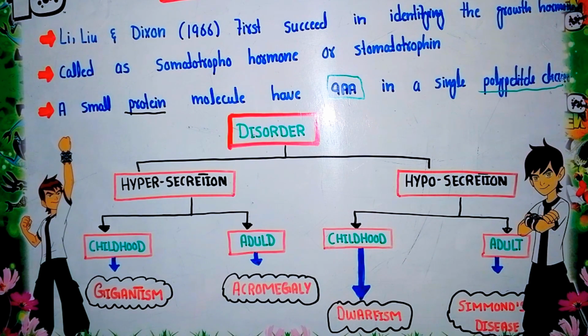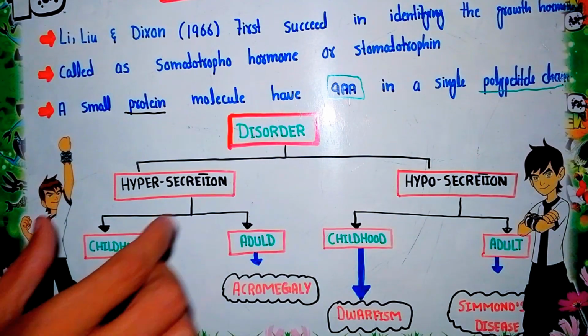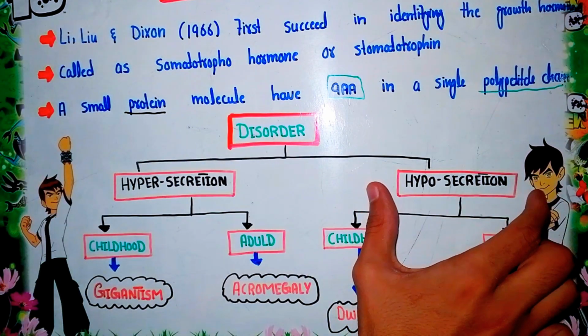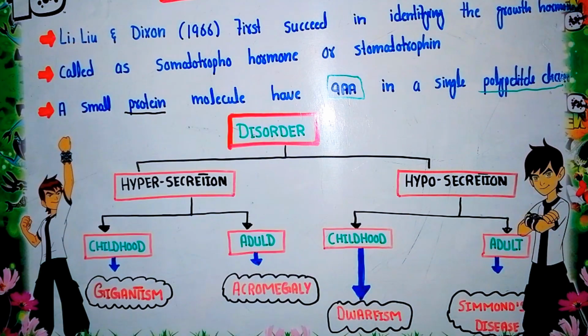We have classified the disorders into two categories: hypersecretion of growth hormone and hyposecretion of growth hormone. Hypersecretion means over secretion of growth hormone occurs, while hyposecretion means low secretion of growth hormone occurs.